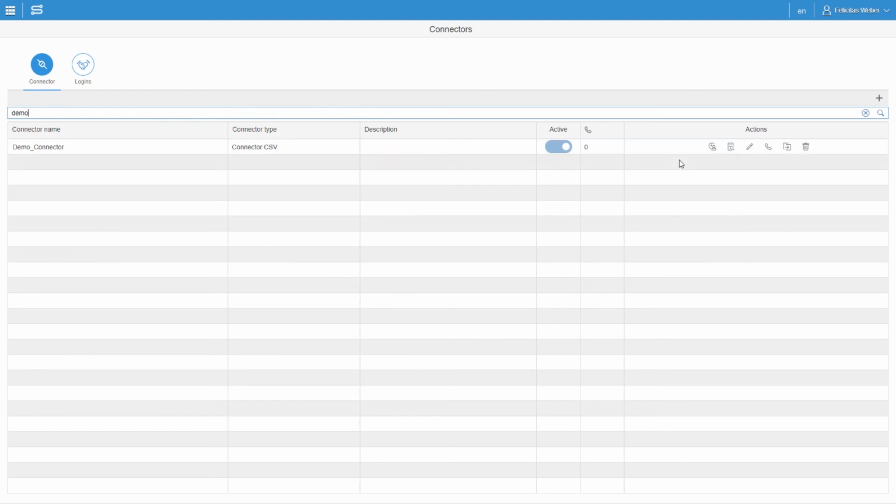There you have the possibilities to show the connector usage, get a detail view, edit, show the connector calls, copy or delete the connector.